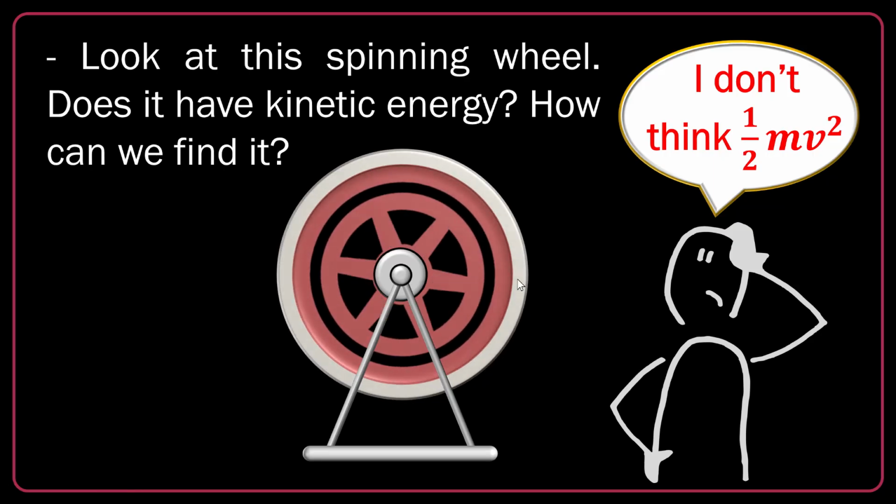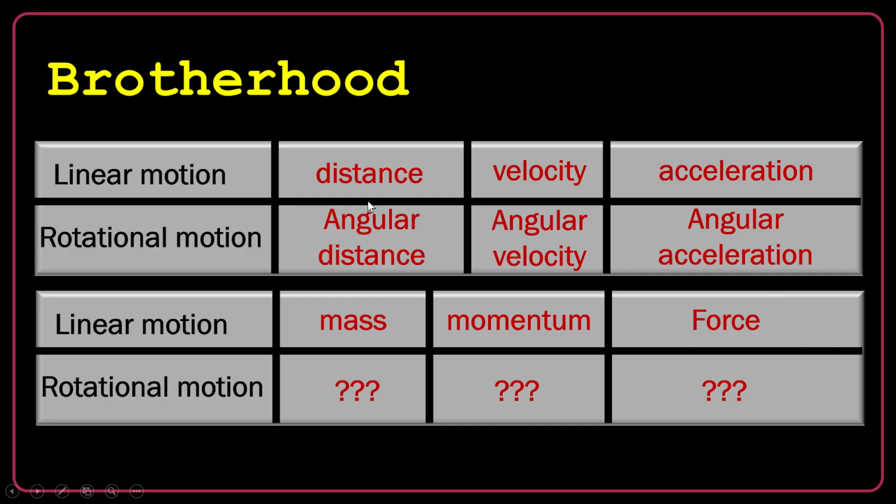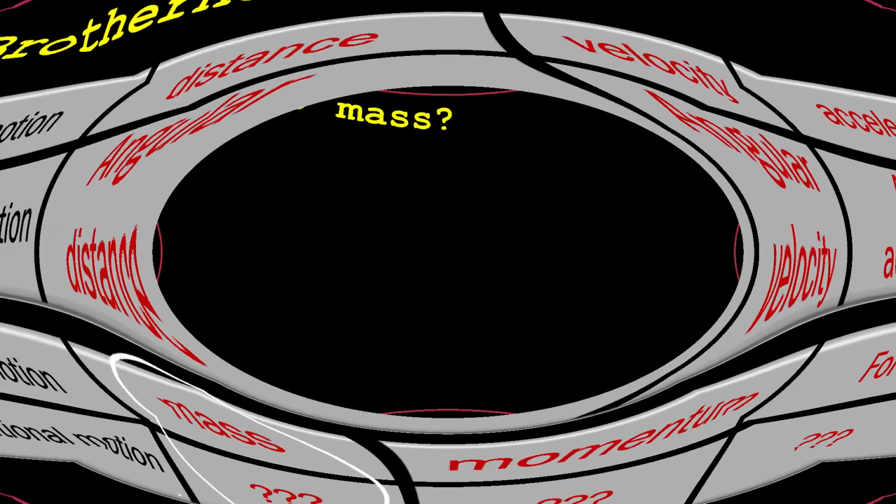How to find it? Okay, you remember the brotherhood. We started this chapter with the brotherhood between the linear motion quantities and the rotational motion quantities. For example, distance has a brother, angular distance, in rotational motion. Velocity, angular velocity. Acceleration, angular acceleration. Now it's the turn of mass. What's the brother of mass? This is exactly our big question in this chapter.